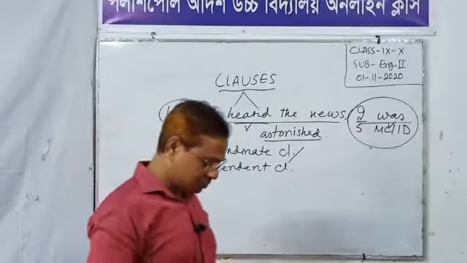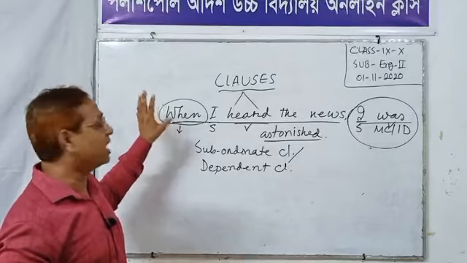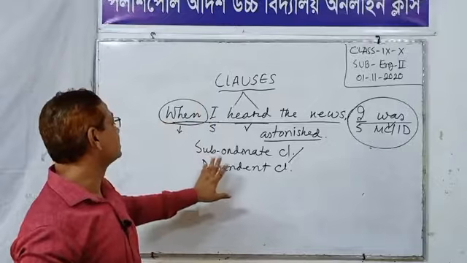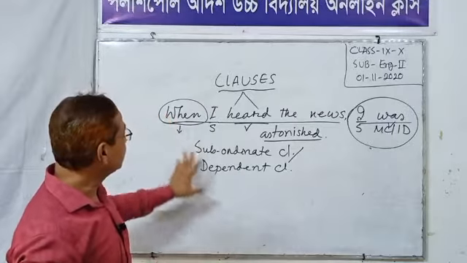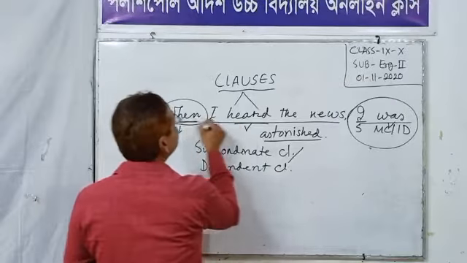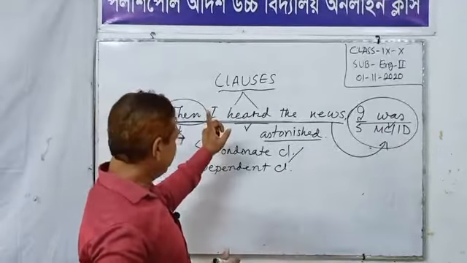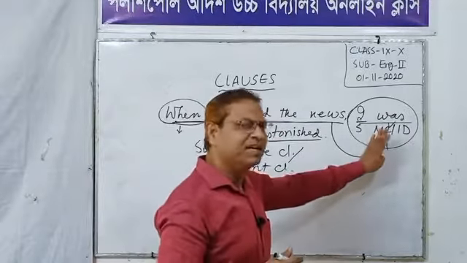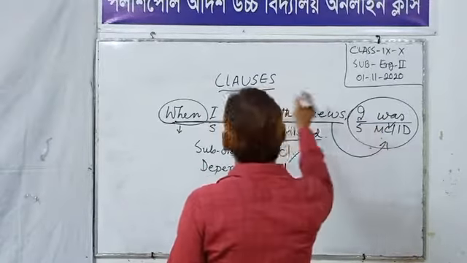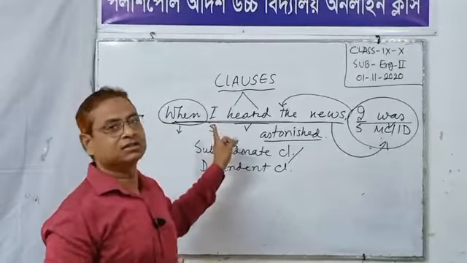Dear students, you should keep in mind that a clause with a subordinating conjunction used before it is always a dependent clause. This dependent clause relies on the independent clause. Independent clause এর উপর নির্ভরশীল, but the independent clause does not rely on the dependent clause.